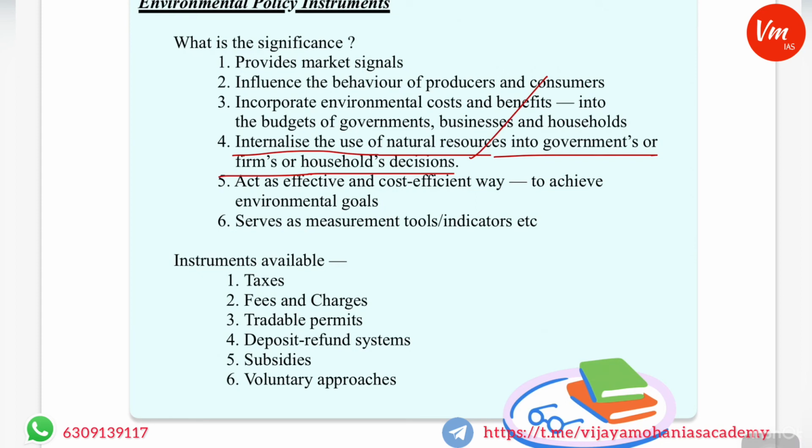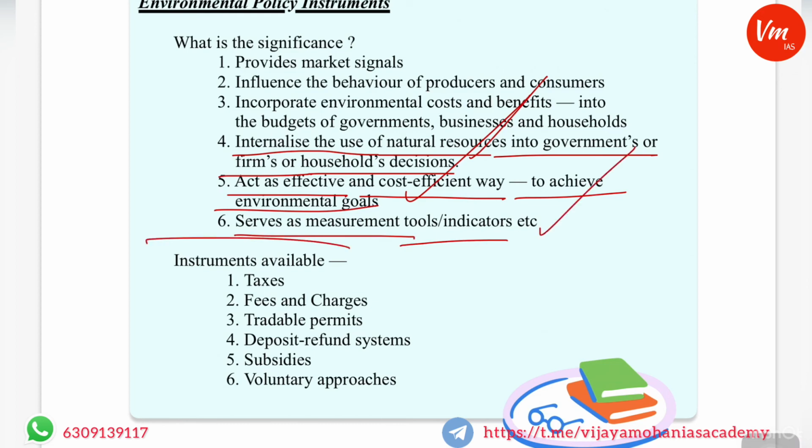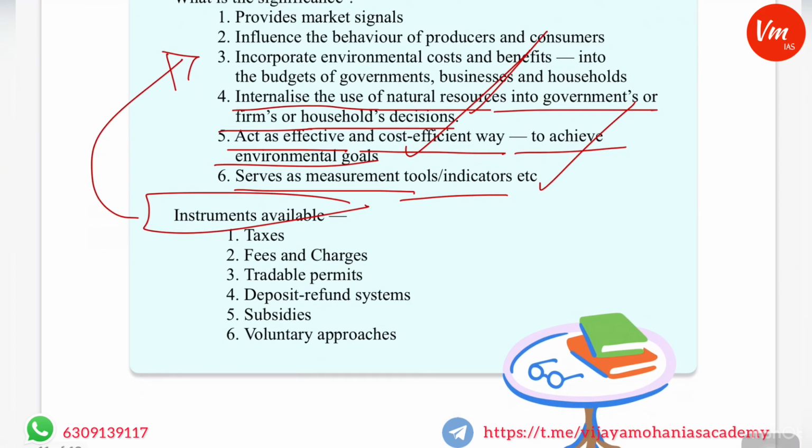They influence decisions so that households, governments or firms will use natural resources in a responsible way. It is also an effective and cost-efficient way to achieve environmental goals, and they serve as measurement tools or indicators. So the available instruments are significant for these things. You have to remember this.